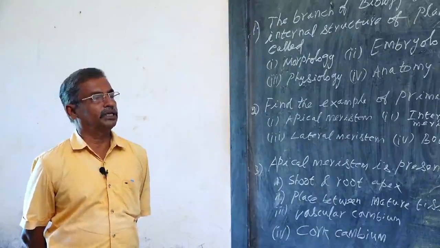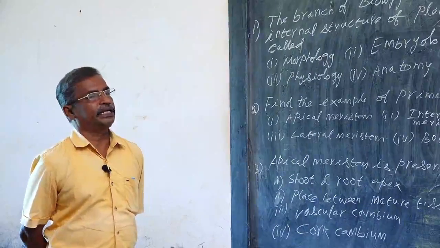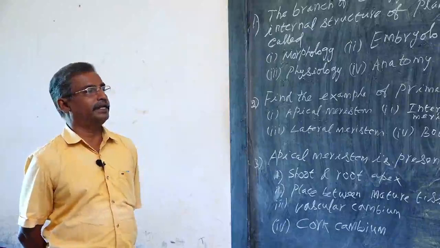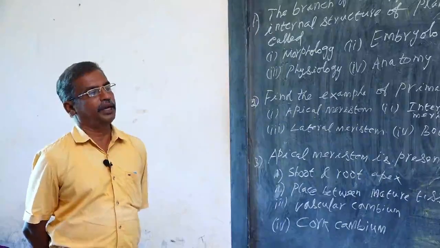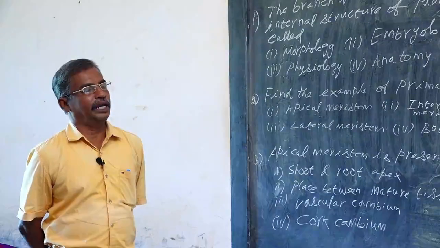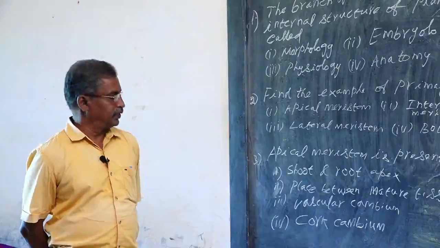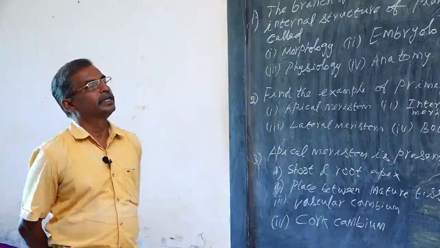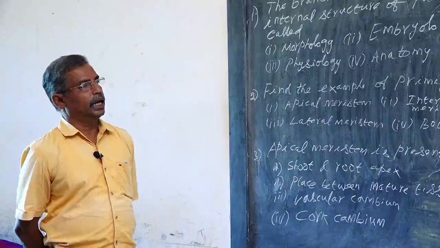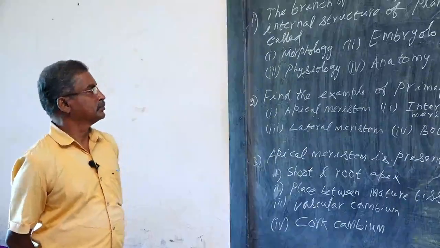It is a most important concept. Periderm is a secondary protective layer in dicot stem. A question may be asked: what is the secondary protective layer in dicot stem? Periderm is a secondary protective layer of dicot stem which constitutes phellogen, otherwise called cork cambium, which produces phellem or cork outside and phelloderm or secondary cortex inside.